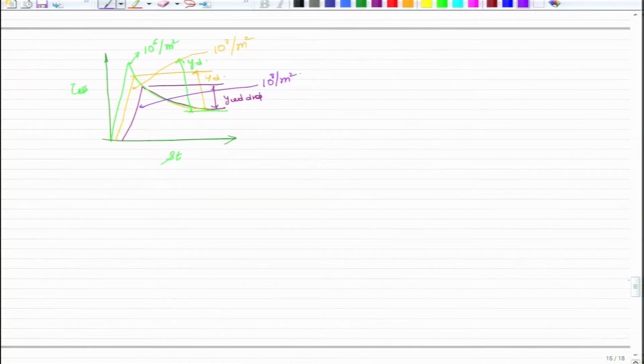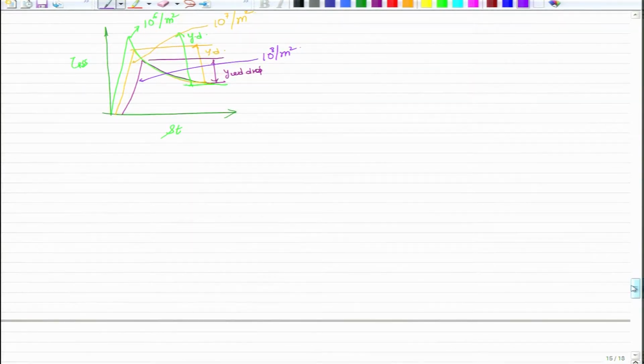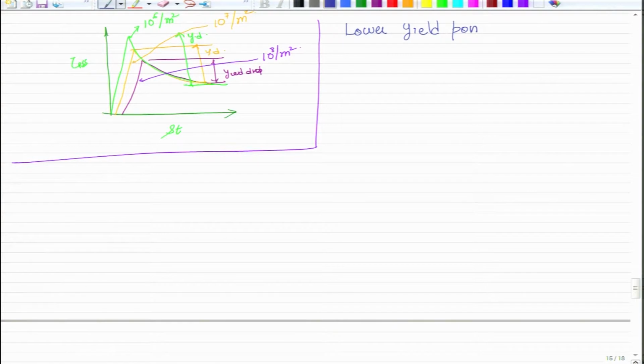Now that we have understood the yield drop, we know that there will be an upper yield point and there will be a lower yield point. So, now let us come to the next topic, which is the lower yield point. Okay. Now, let me again draw this yield point phenomenon that we observed.